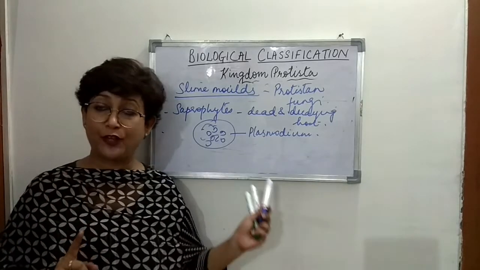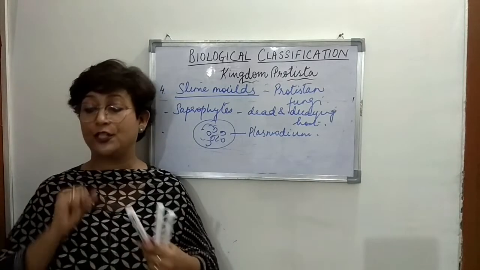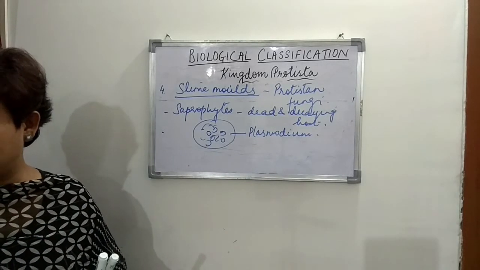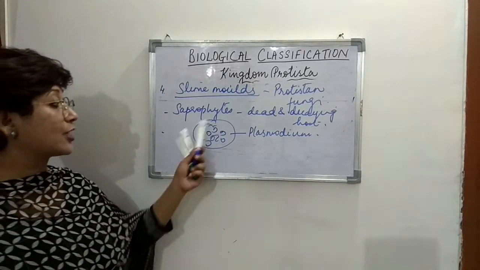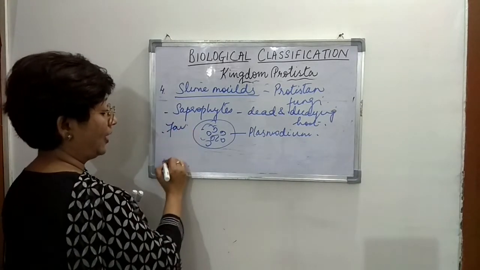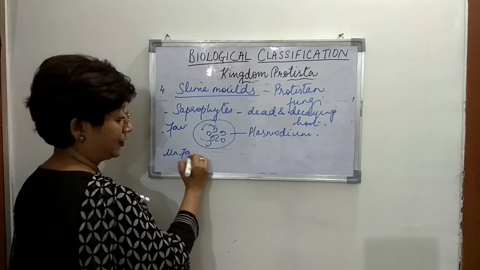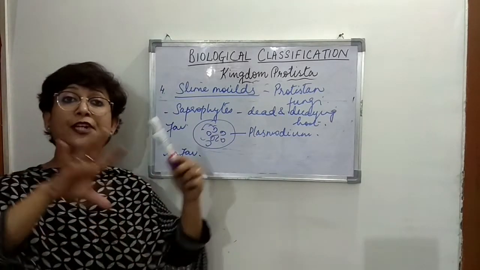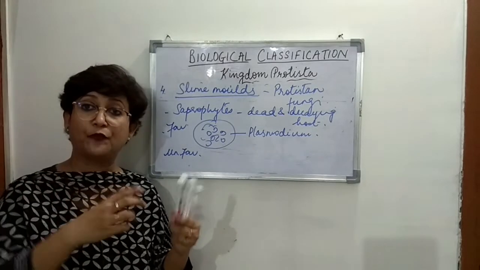That is during favorable conditions. But under unfavorable conditions, the plasmodium differentiates itself into different parts.